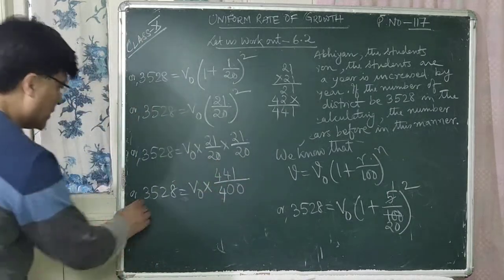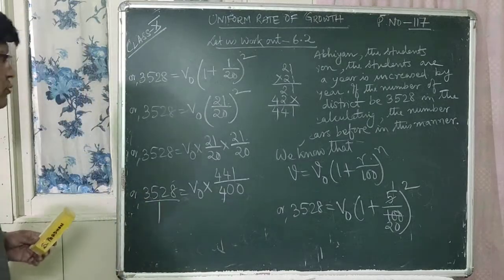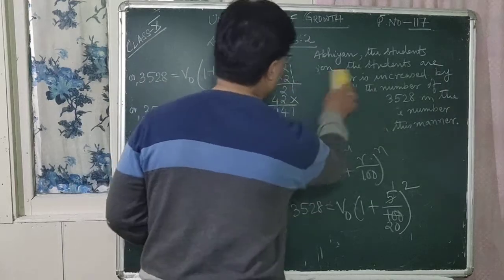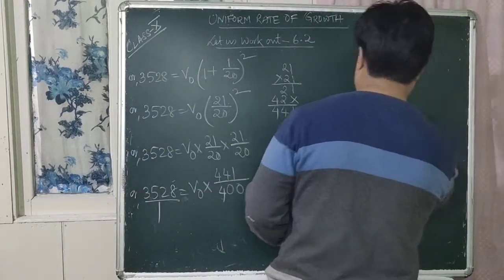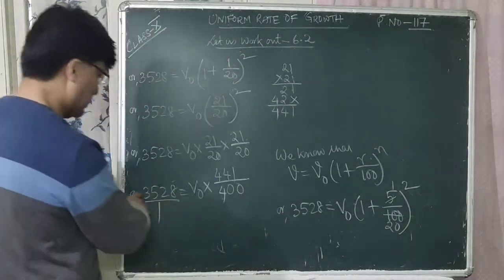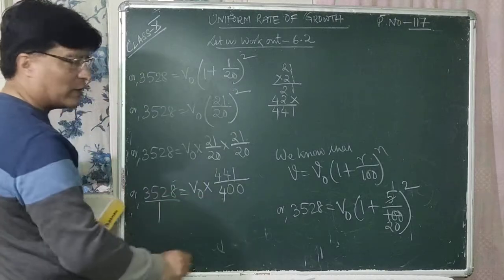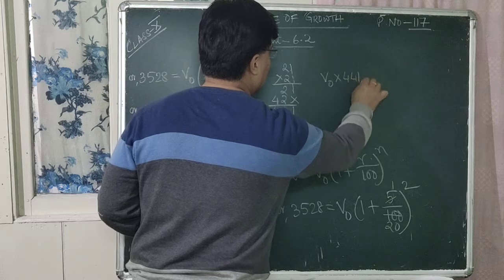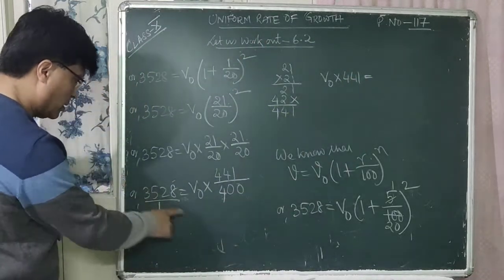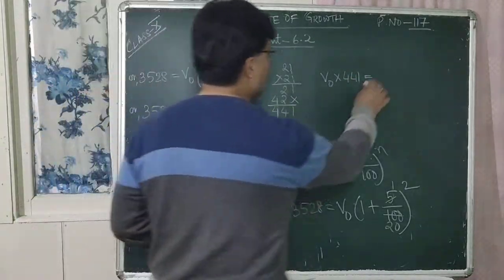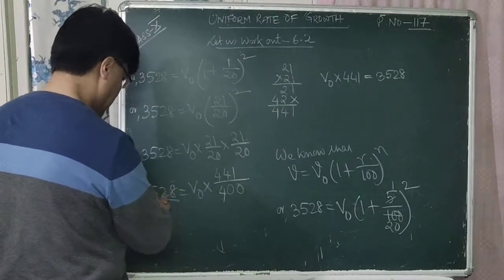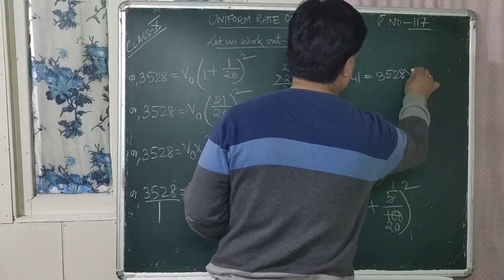Now you have to cross multiply. Below 3528 there is 1. So let us do cross multiplication here. Cross multiply by 1 first. V0 into 441 is equal to 3528 multiplied by 400.